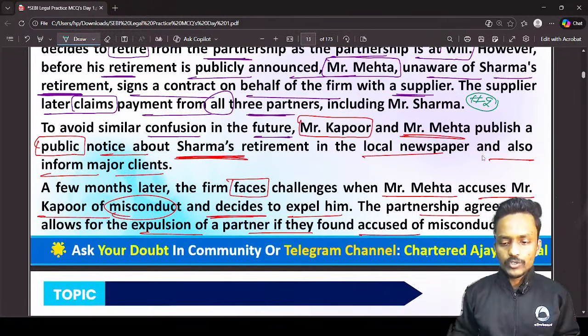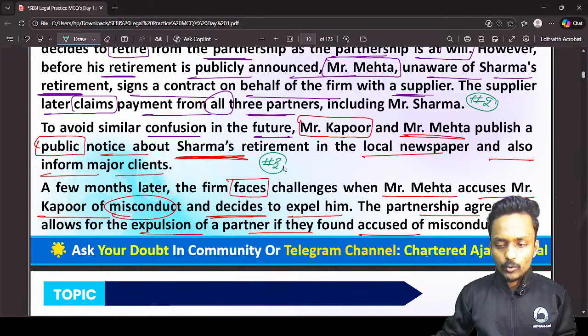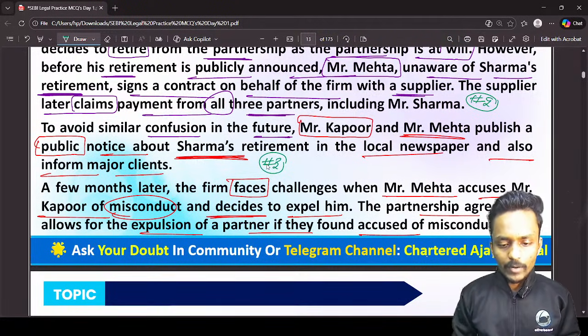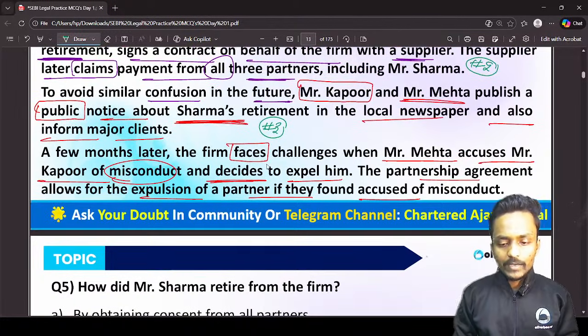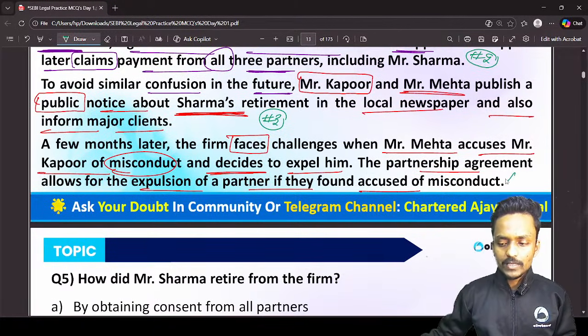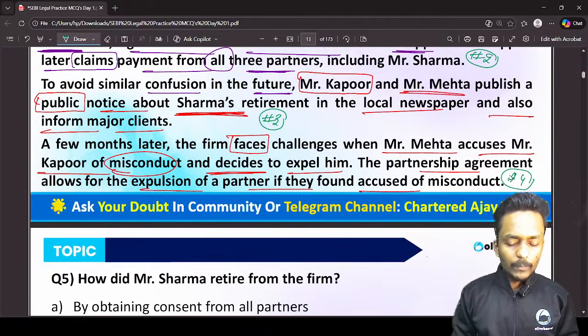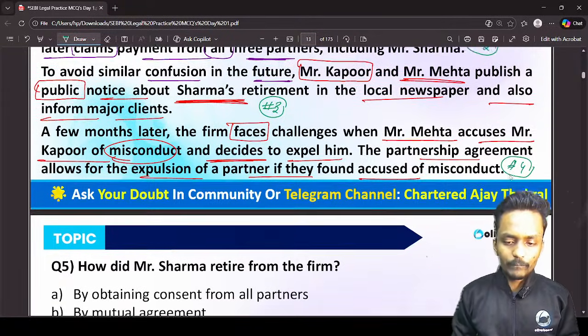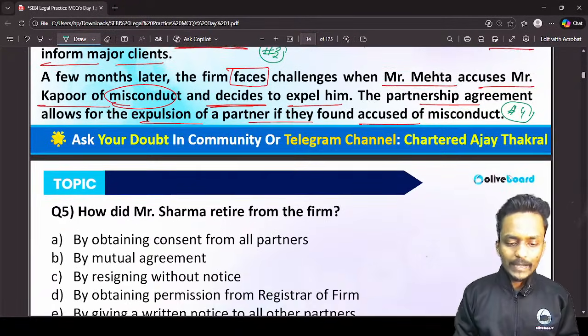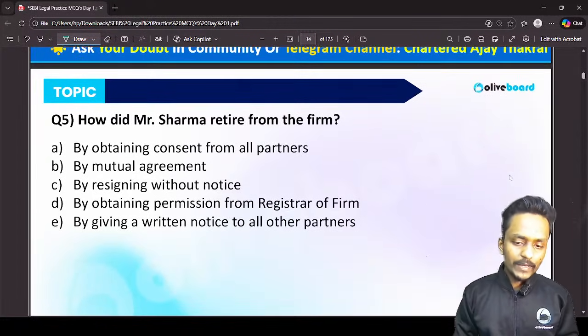The third situation: for avoiding future discrepancy, they have decided to give a public notice about the retirement of Sharma. And the fourth situation: because of his misconduct, one of the partners has taken a decision to expel him. So these are the four situations covered in this particular case study.